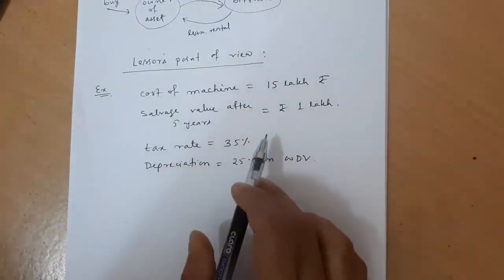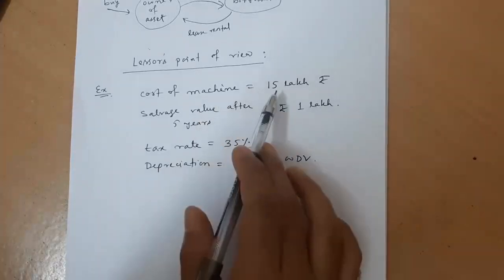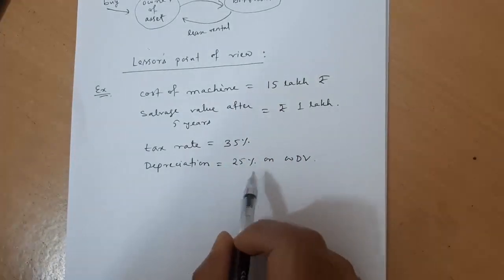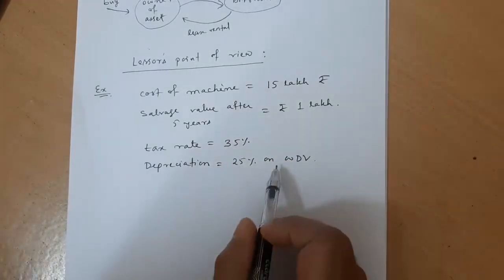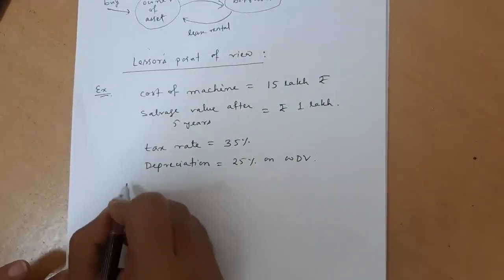Now this asset which the lessor will have, lessor is the owner of the asset, so he will be buying the asset with 15 lakhs rupees. Once he buys the asset, he can give the asset on lease. So if he gives the asset on lease, then how much will he get?